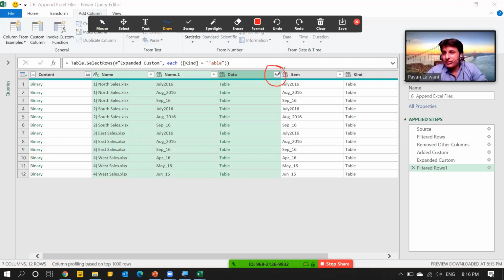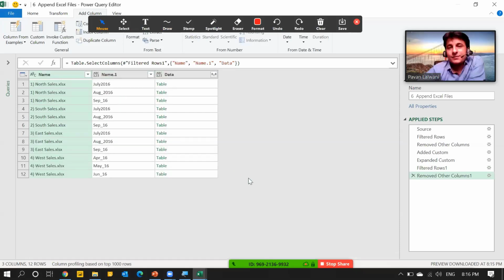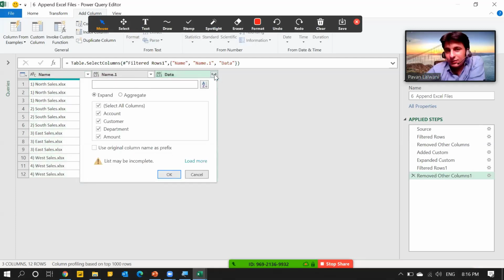You see that's a double-headed arrow. So I should keep that column because data is kept there. So keep those 3 columns and remove other columns. Now, if I click on this double-headed arrow, these are the column names, actual data column names, and click on OK.